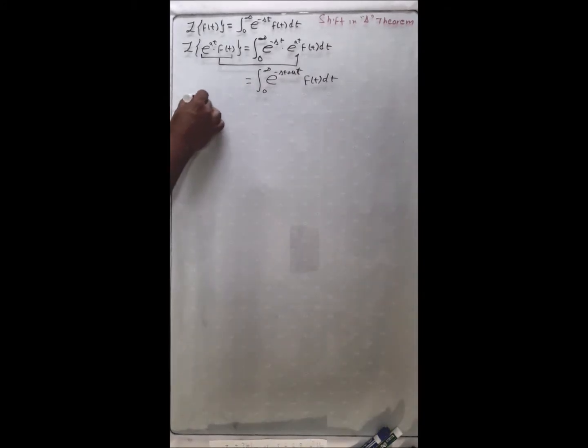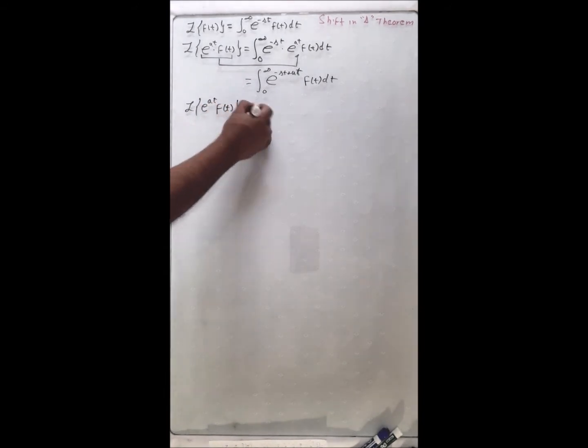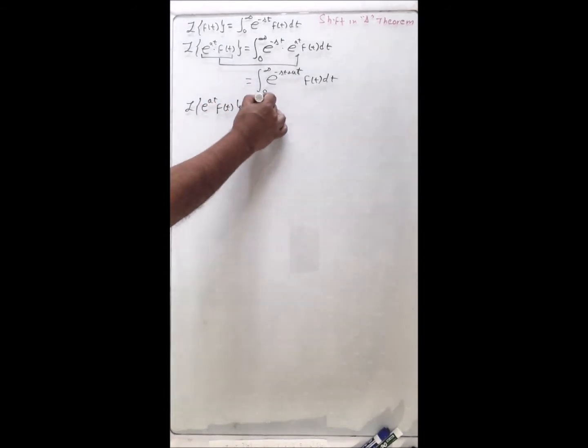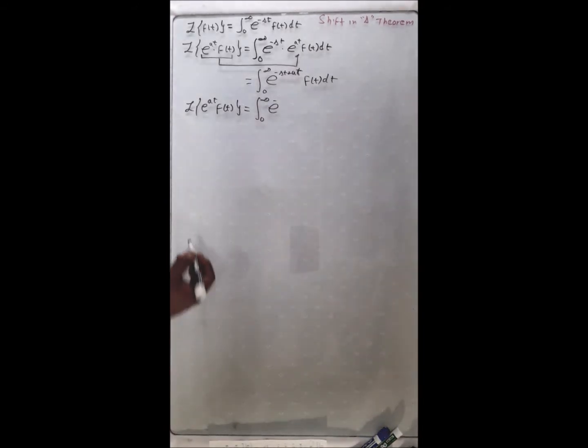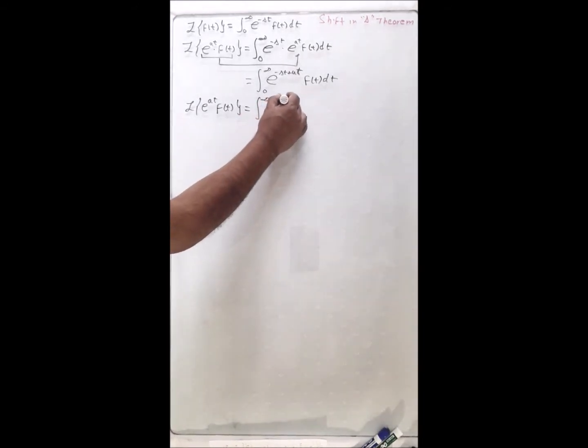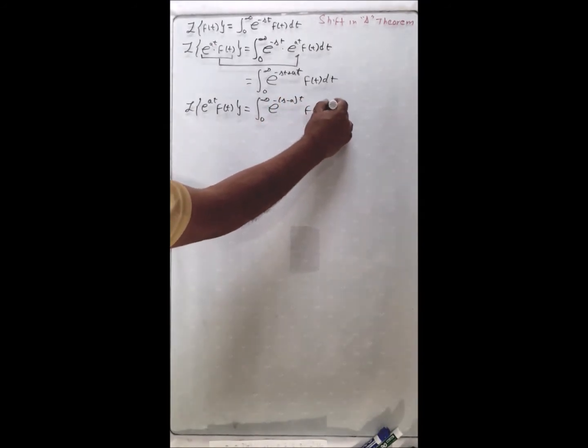So the Laplace transform of the exponential of at times f of t happens to be just the integral from 0 to infinity of exponential of minus, I'm going to factorize also the minus, times the s minus a and the t, f of t, differential of t.